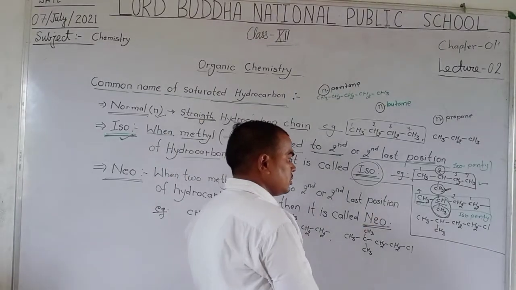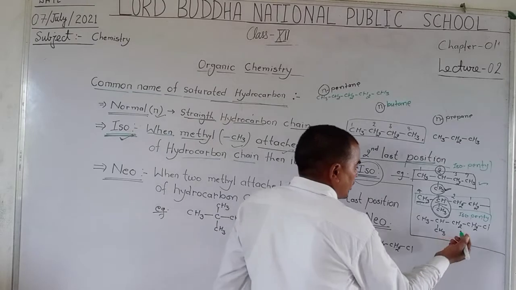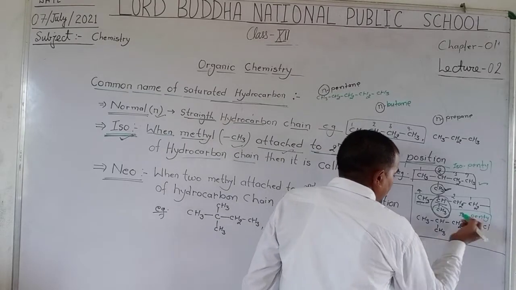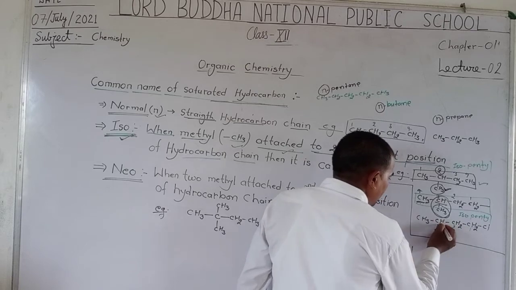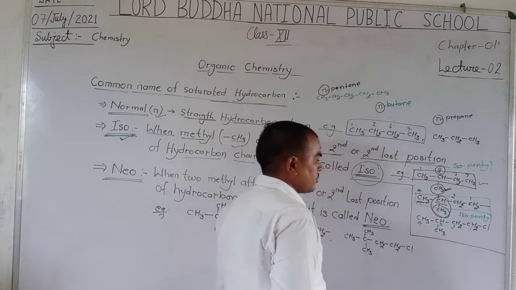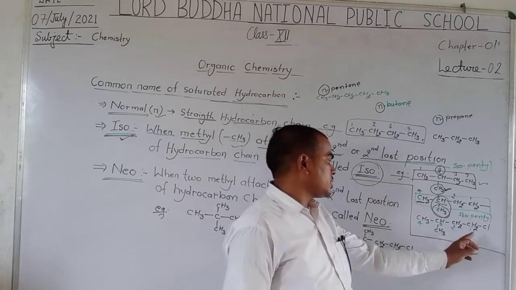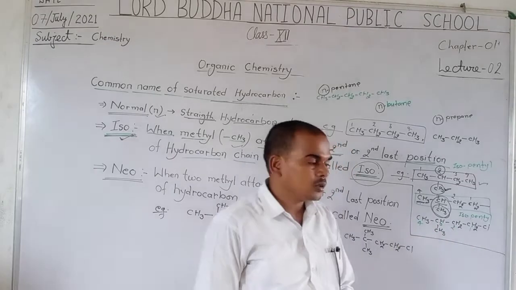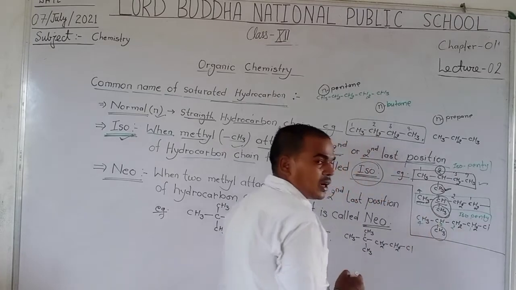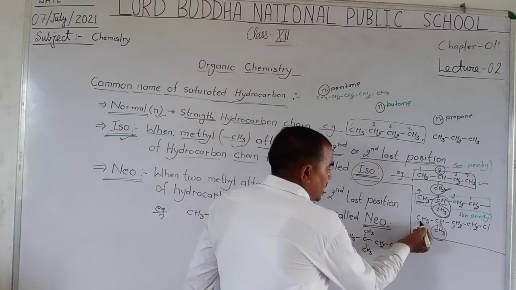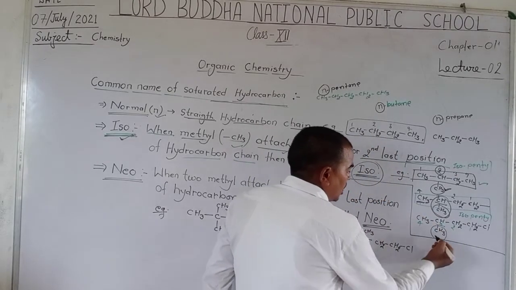Other example. Here chlorine is attached at the first, second, third and fourth carbon. The methyl group is attached at the last second carbon.